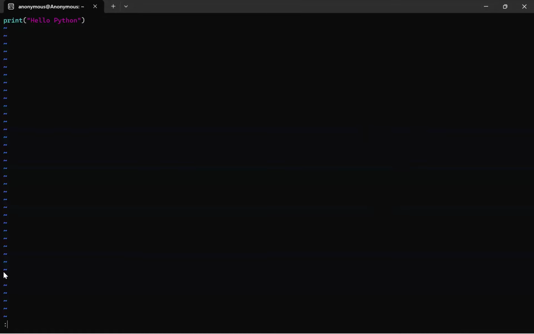See, at the bottom left side, it shows the colon symbol, and then we give W and then Q. W is used to save whatever we have written, so this simple program will be saved here. And Q means quit, so it will exit.